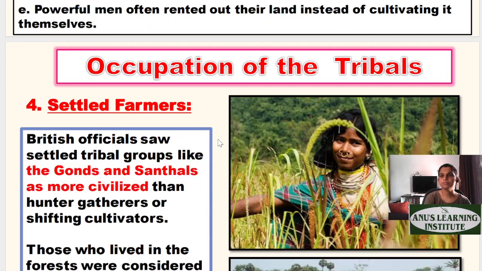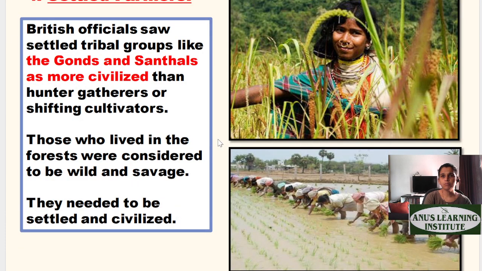moving ahead. Then settled farmers. Now we come to British officials. They observed that Gond and Santals are more civilized than hunters or gatherers or shifting cultivators. Now, if you are staying at one place for a long time and you're not gathering, you tend to get more civilized, is what the British officials thought. So they are more civilized because they are settled. Now, what is civilized? Civilized means more cultured, more disciplined, more sane, or more understanding in their particular attitude.